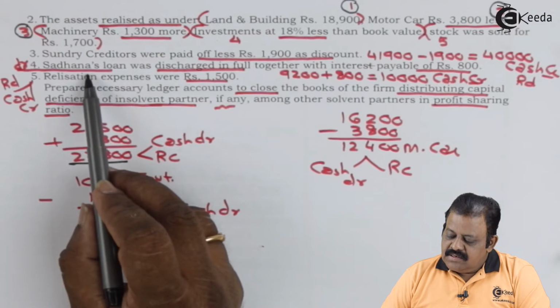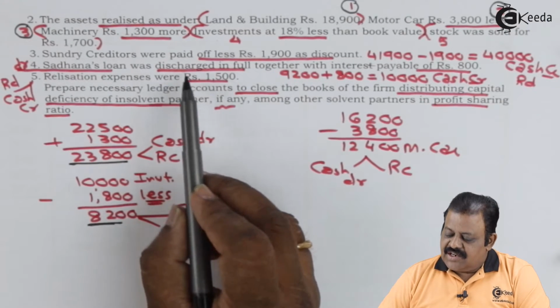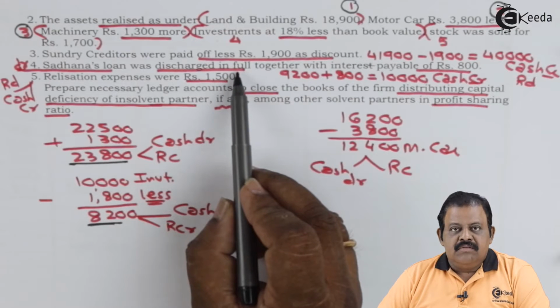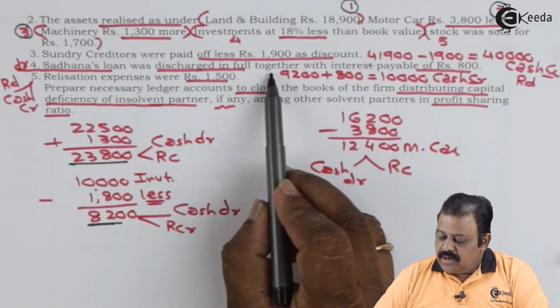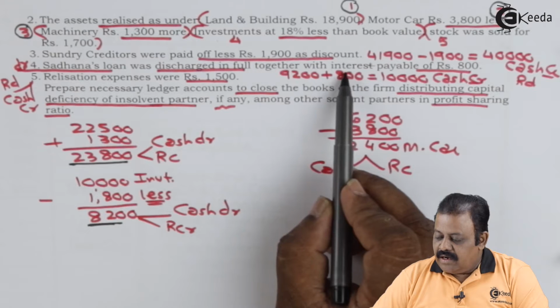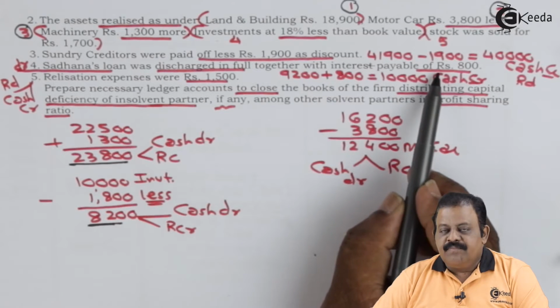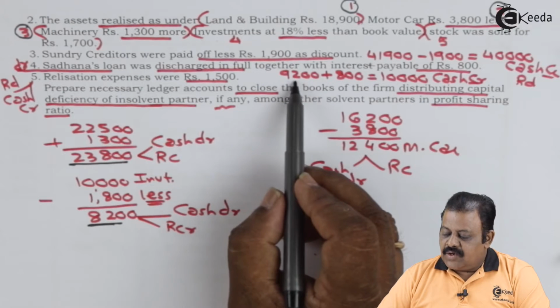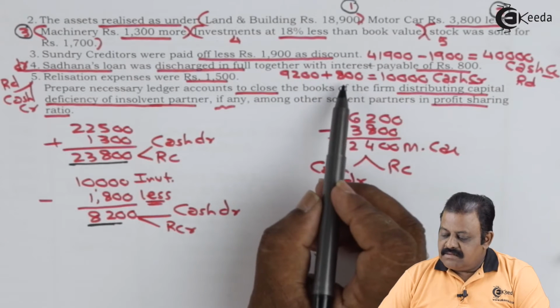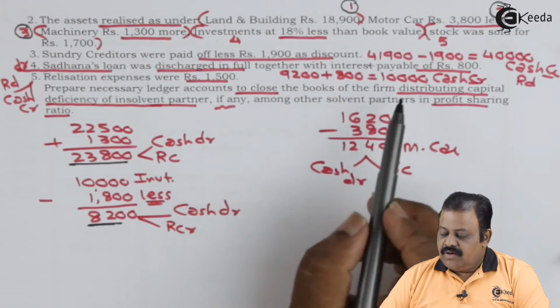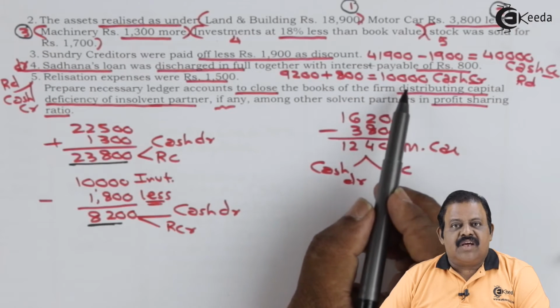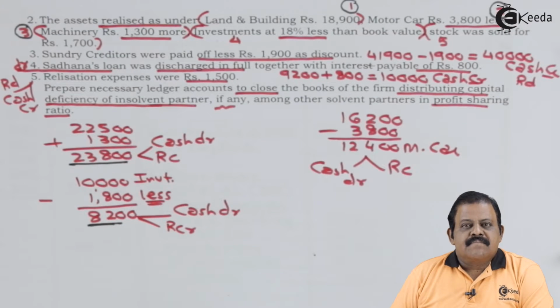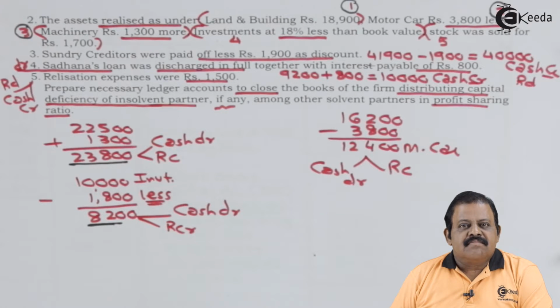Next we have Sadhana's loan was discharged in full, that is principal amount, together with accrued interest, that is interest payable rupees 800. So total amount will be paid 9,200 principal plus interest payable 800. Total amount paid is 10,000. This will be debited to Sadhana's loan account and credited to cash bank account.